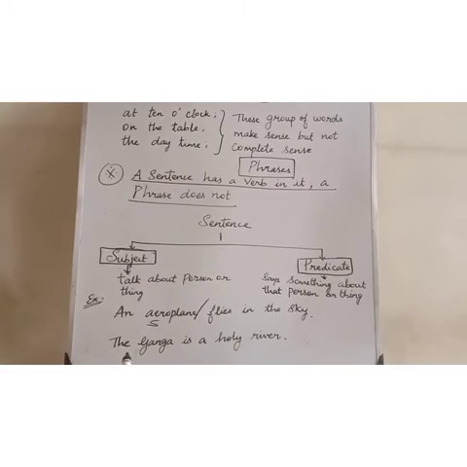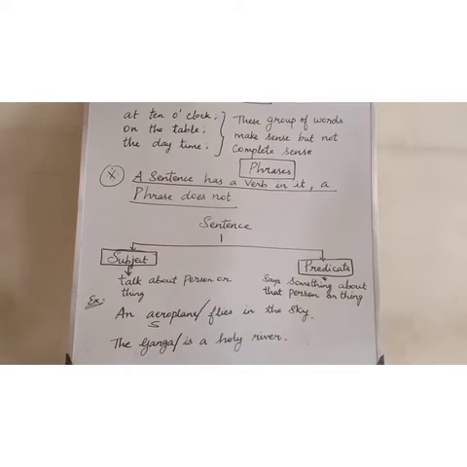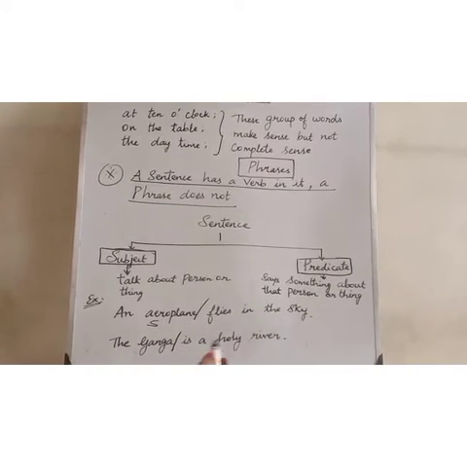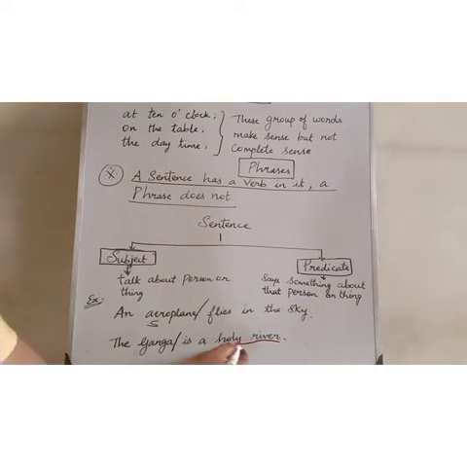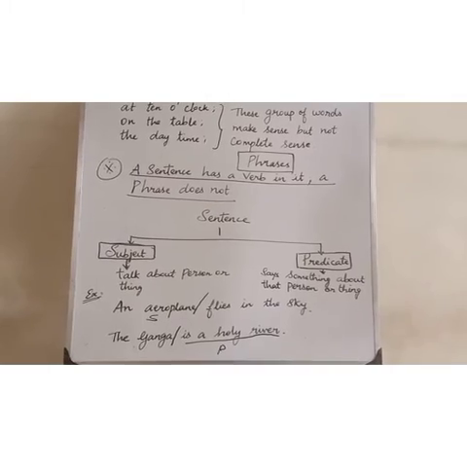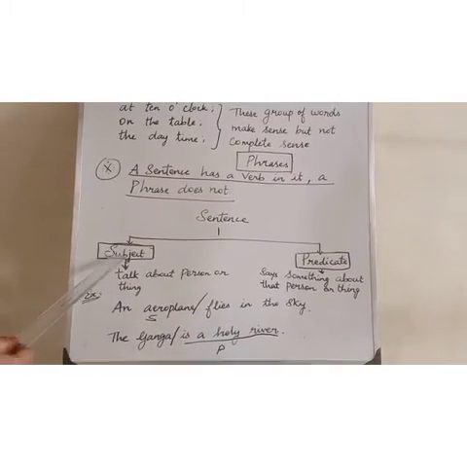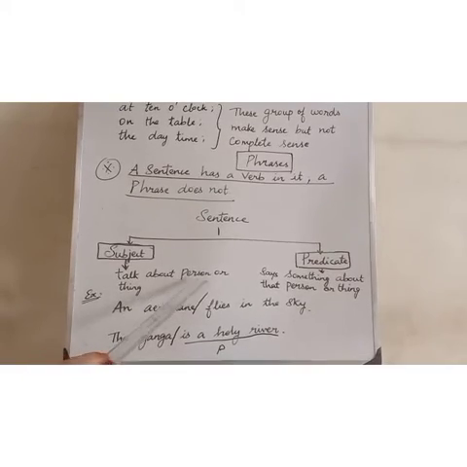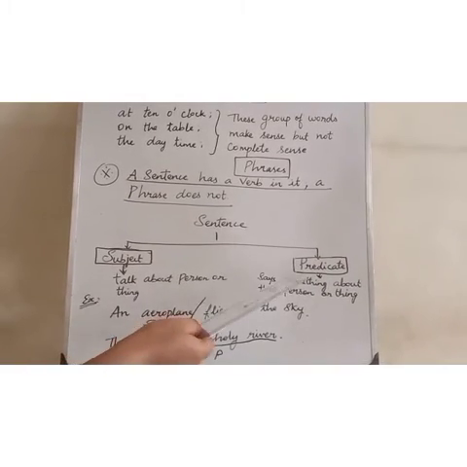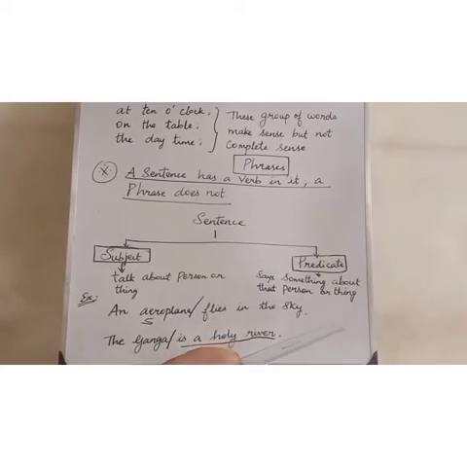What is the noun here? The Ganga is the subject. What is this Ganga? Ganga is a holy river. So this is the predicate. Subjects talk about a person or thing, whereas the predicate says something about that person or thing.